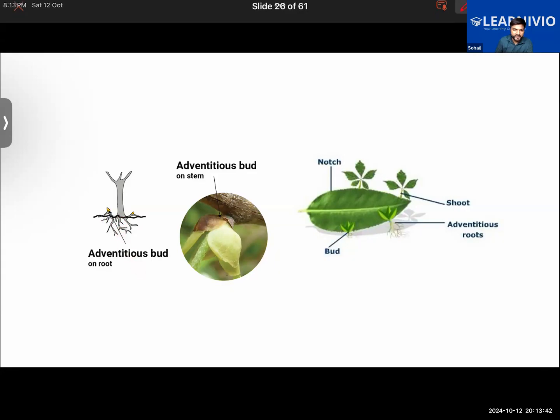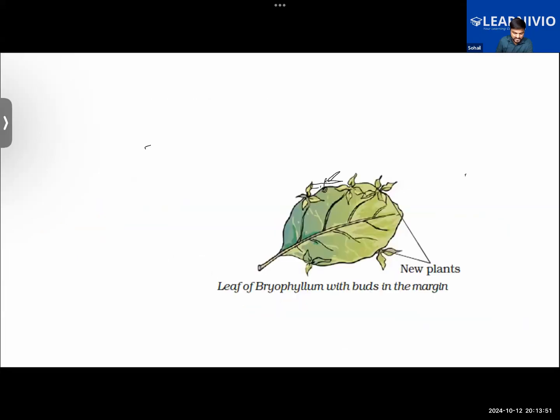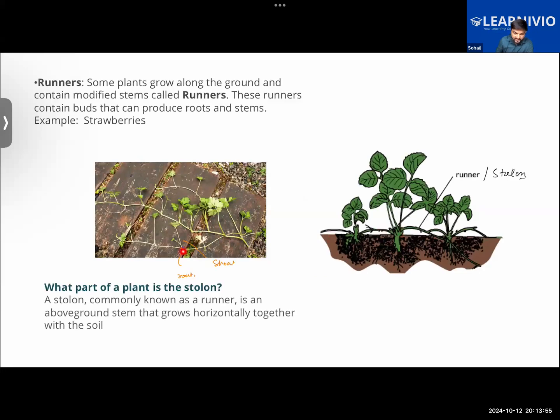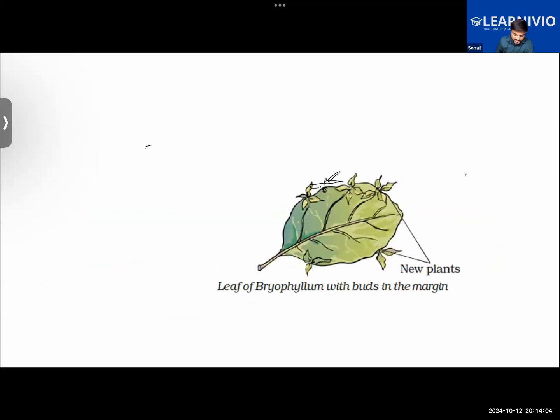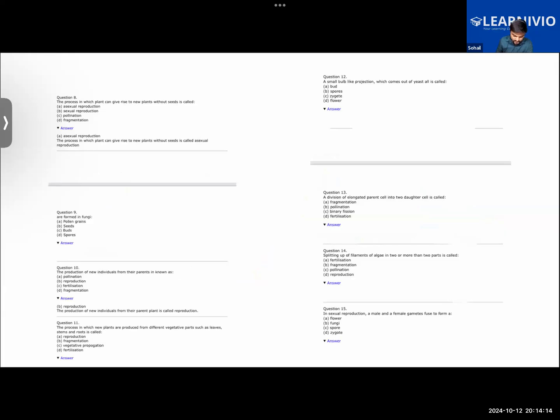In fact, in the case of the runners also, we saw that the buds were present on the horizontal stems. The buds were present at different parts of this horizontal stem, and from those buds the root and shoot system can grow, and hence a new plant can grow. But in the upper part of the plant body, where buds are present like here in the stem, new plants will not grow from them.